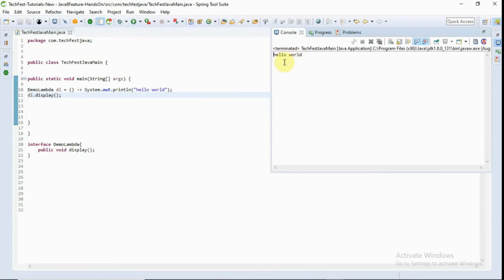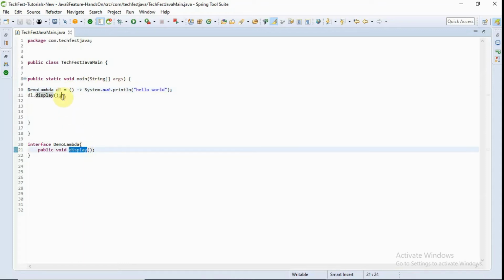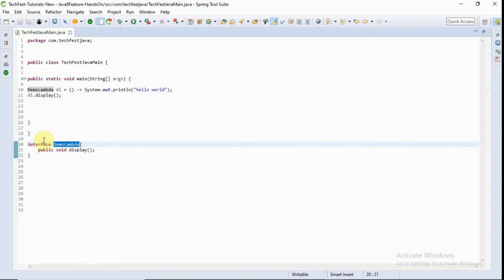See, it printed the hello. So this is basically a Lambda expression, which is providing the implementation of this abstract method, and when we call this abstract method, it prints whatever we have written in this Lambda expression. So this is how we can use Lambda expression to implement the abstract methods of functional interfaces.